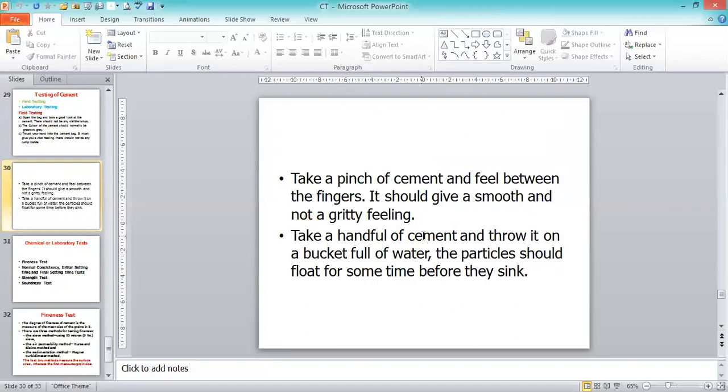So this is about the types of cement, what is meant by the Bogue compounds, what is meant by the hydration of cement, what the basic ingredients of cement are, and the manufacturing process of cement that we discussed. So next class we will go for the laboratory tests on cement.